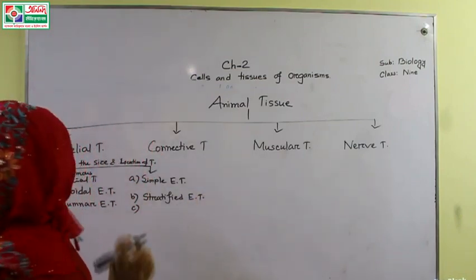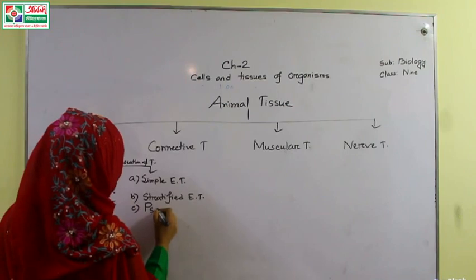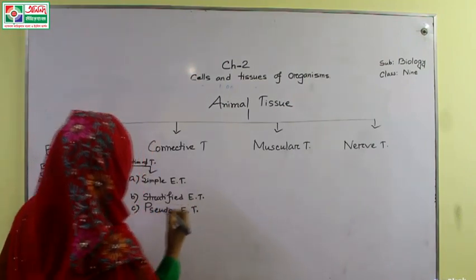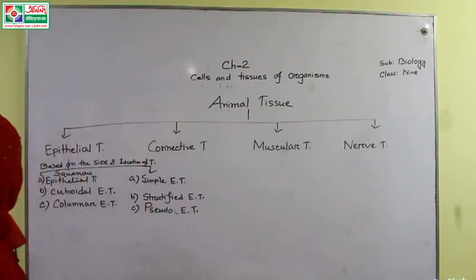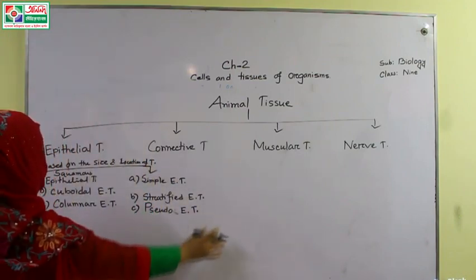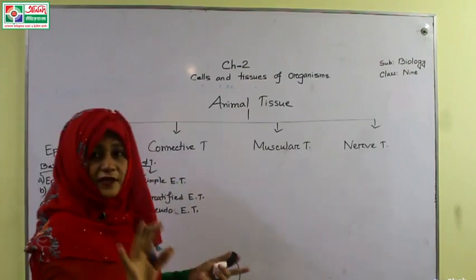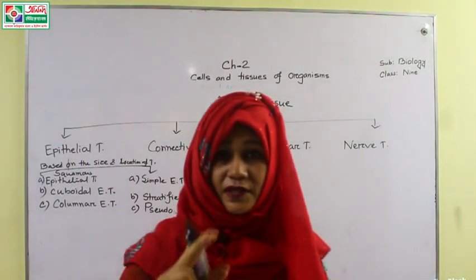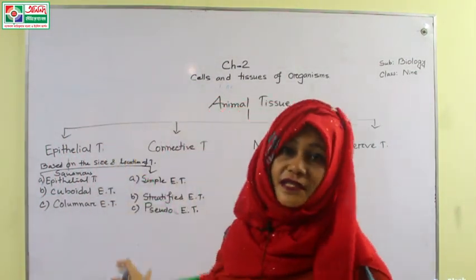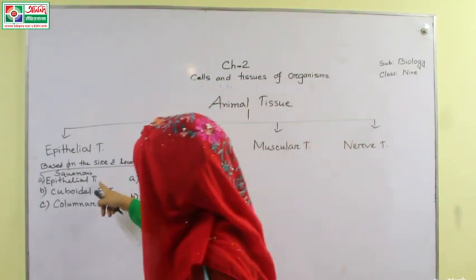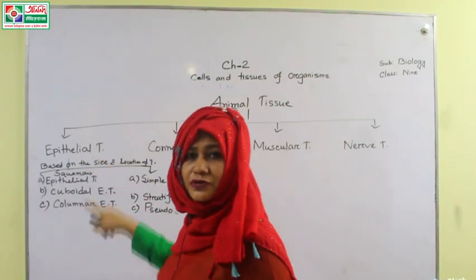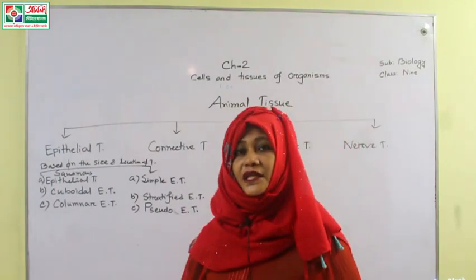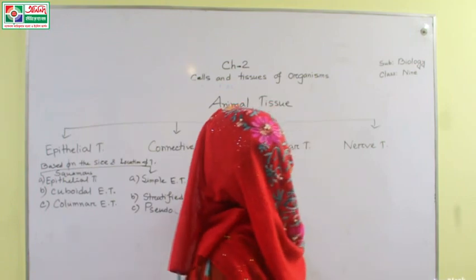And number C, pseudostratified epithelial tissue. After that, I will describe this elaborately after writing only the names. First of all, in this classification, you will learn the names, and after that I will describe squamous, cuboidal, columnar, simple, stratified and pseudostratified epithelial tissue. First of all, you should know the names.